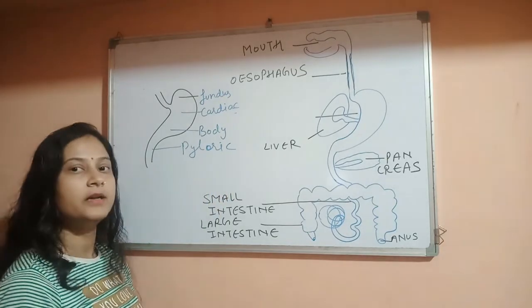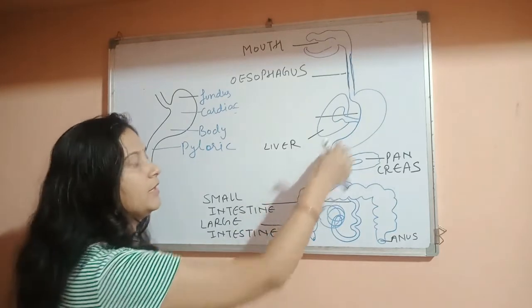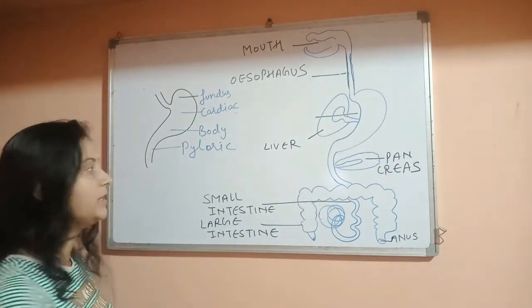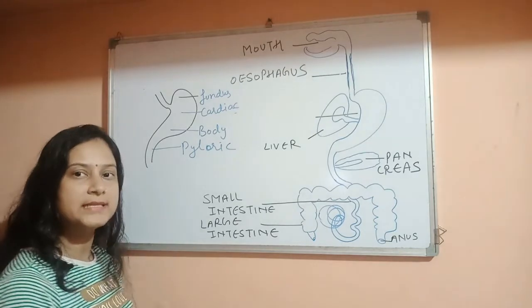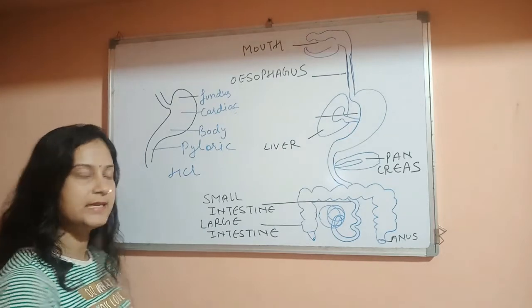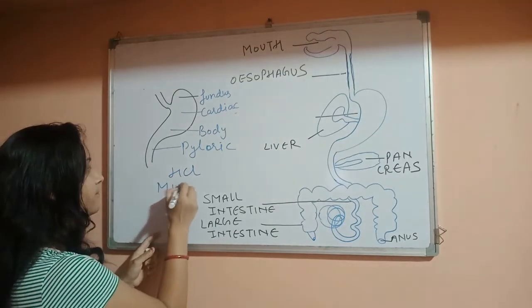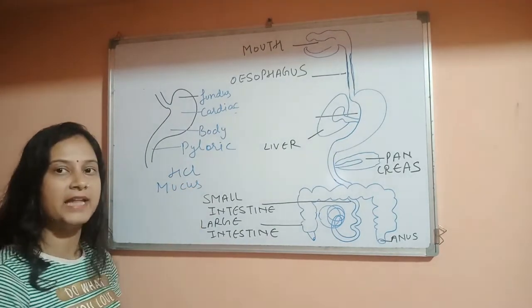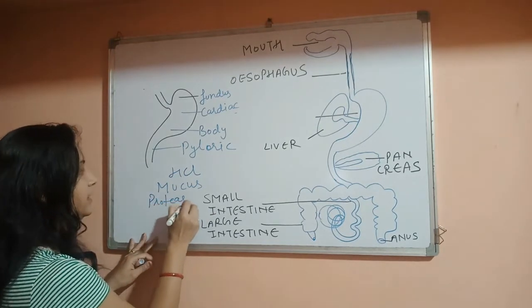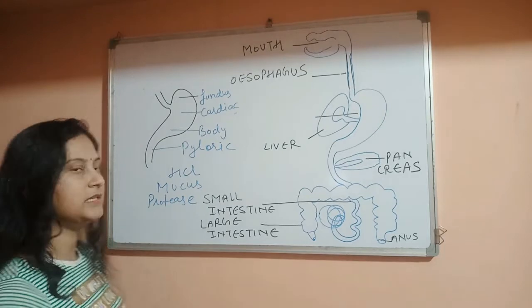Now after coming into the stomach, the food particles have to meet with three important substances. First is hydrochloric acid, that is HCl. Second is mucus, and third is enzyme protease. Let's see what are these functions.